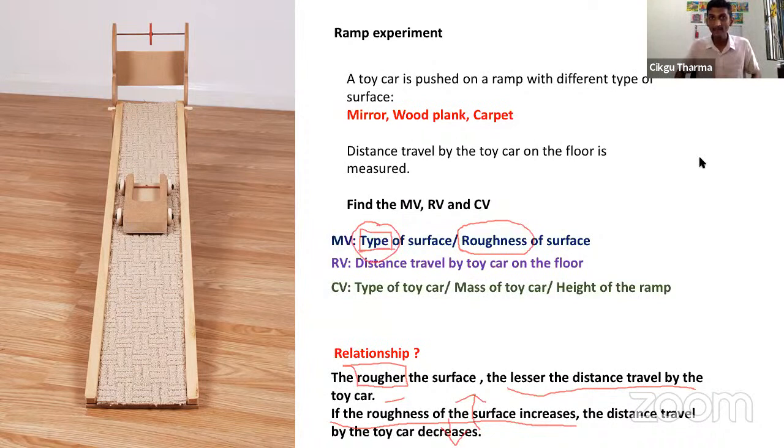Can you get it? Please understand this experiment. This is a very, very important experiment. I would say the most important experiment in this topic. All right. If this question can be asked in paper 2, definitely they are going to ask. The higher chance for them to ask this question.